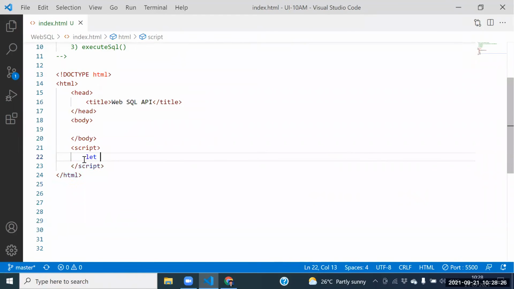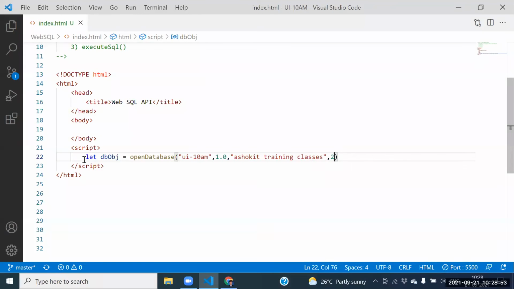At least one person. Let db object equal to... which function? openDatabase. Guys, what is the name of the database? The name of the database is UI 10. What is the version of the database? 1.0. What is the description here? Ashok IT training classes, something we need to place.